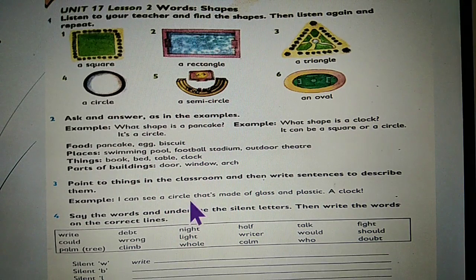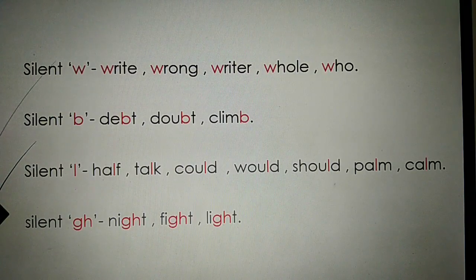Children, I hope all of you underline the silent letters in this box. Now our next task is to write the words on the correct lines. That means there are 4 lines given below. The first line is for silent W words, the second line silent B words, the third line silent L words, and the last line for silent GH words. So choose the correct words from this box and write them on the line. Please do it. I hope all of you finish.